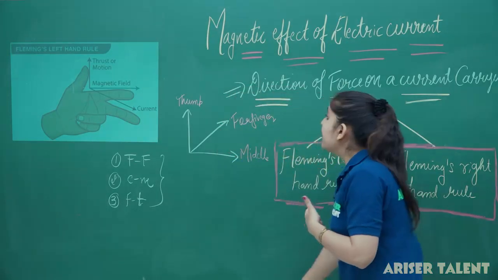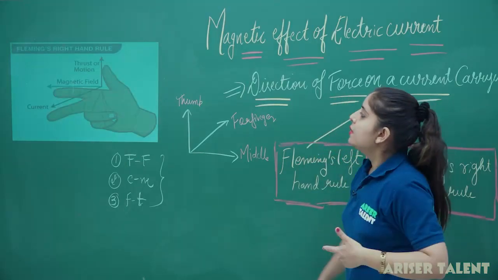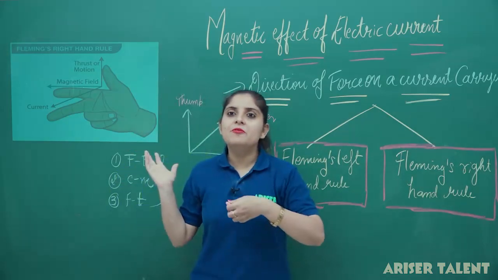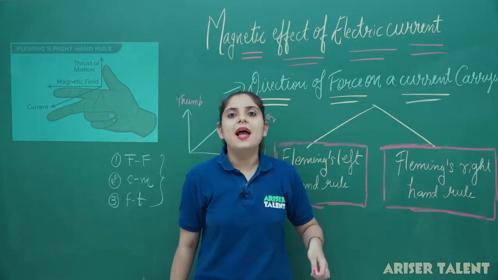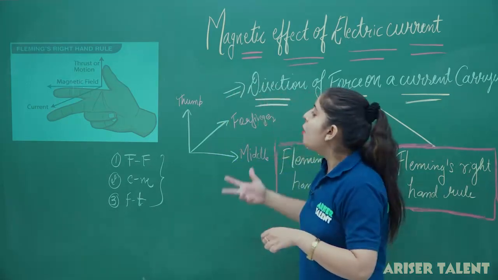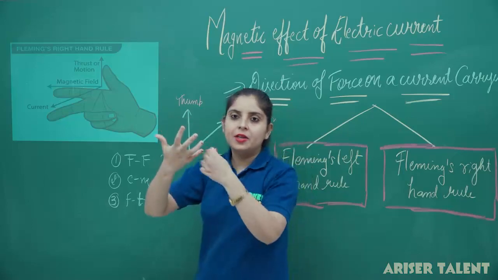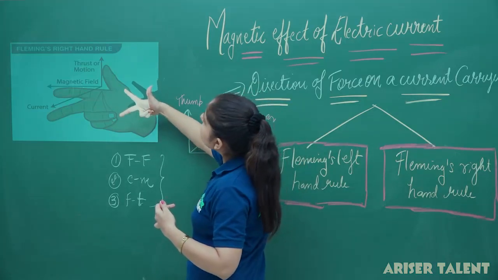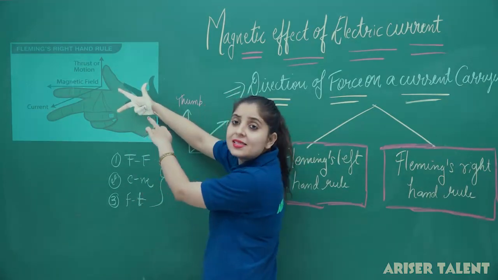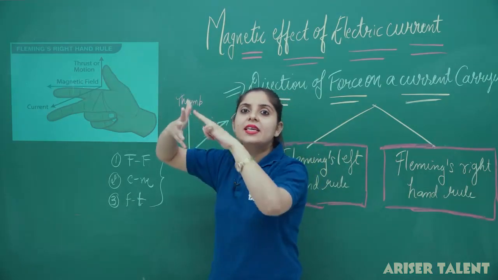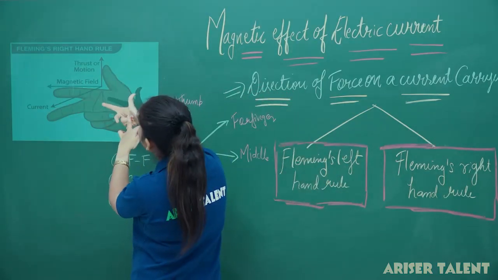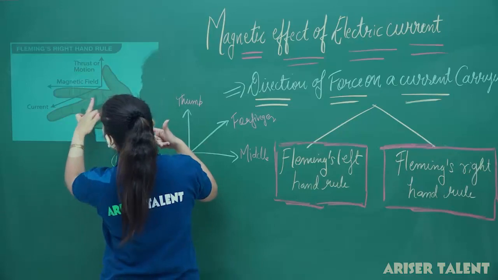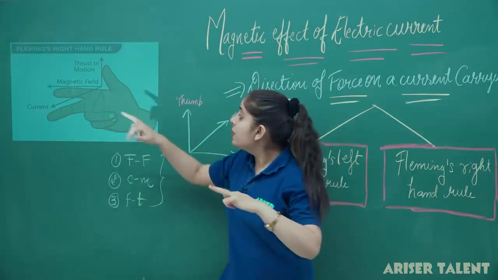Now let's move to Fleming's right hand rule. This is Fleming's right hand rule. Now you can ask me what is the difference between the left hand rule and the right hand rule. We can say that both rules are somewhat similar, but now you have to stretch the fingers of your right hand. You can see here. This is how it actually works. In this diagram, you are stretching these three fingers in such a way that again the thumb will give you the direction of the force, the forefinger is giving you the direction of magnetic field, and again the middle finger is giving you the direction of the current.